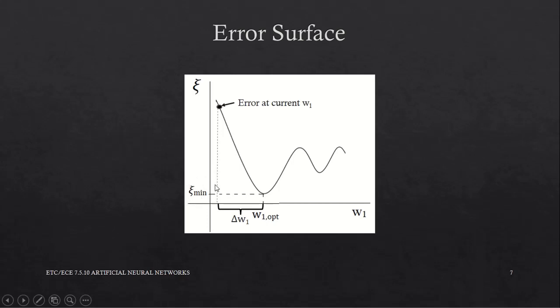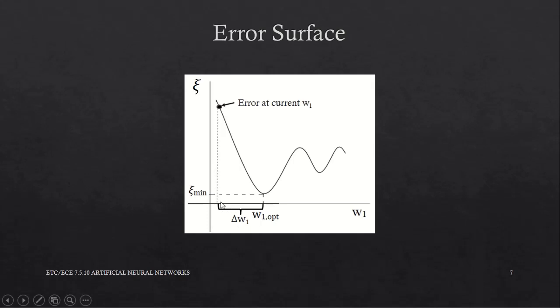Our job is to move from some value of xi towards the least value of xi minimum. We need to go down the error surface along the slope, downwards along the slope. We need to have an operator that will give us the direction of the correction of weights and the value of the correction of weights.